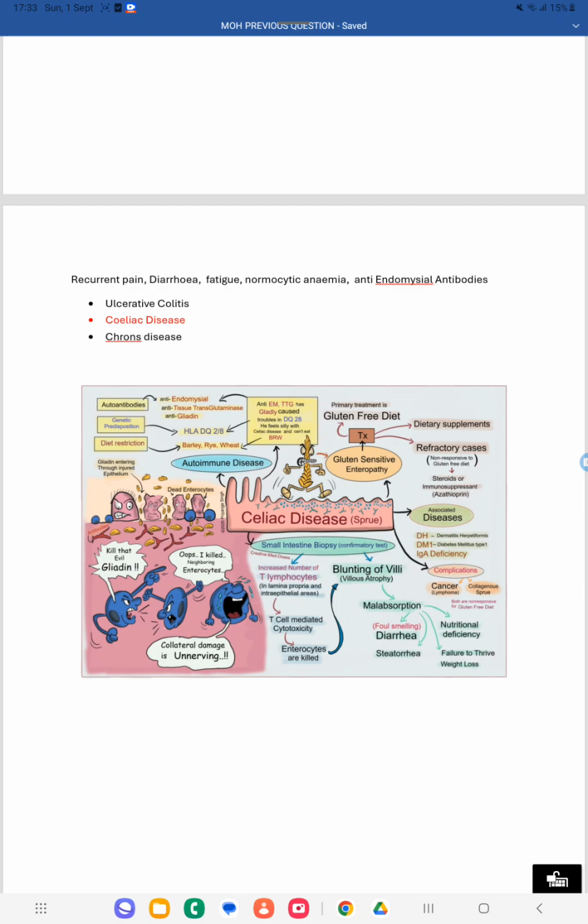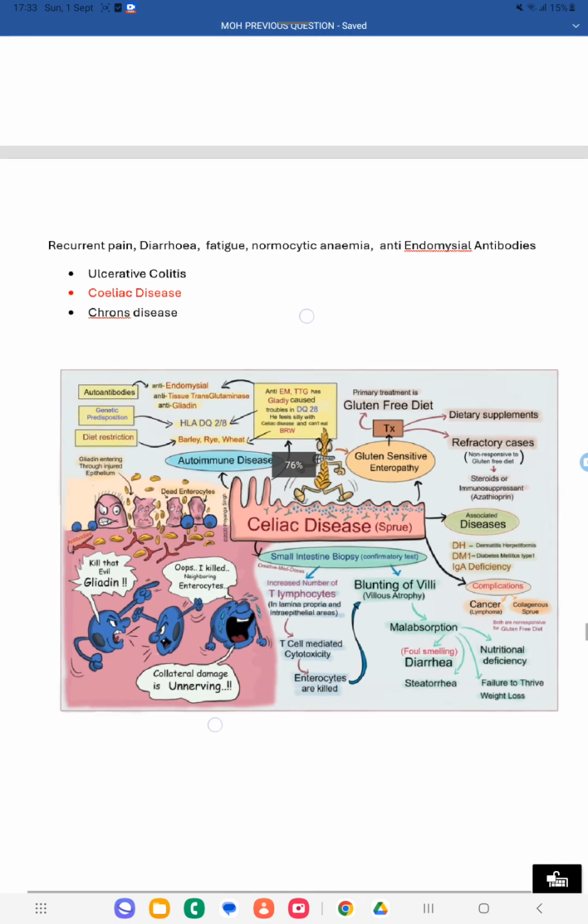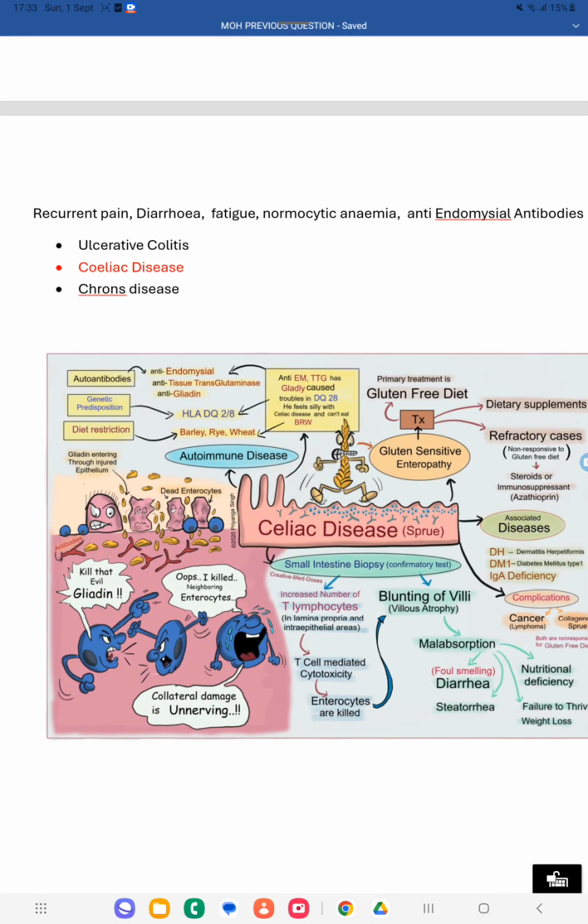Whenever the patient takes a gluten-containing diet, what happens? Inflammatory changes happen in the small intestine. As a part of that inflammation, our body produces some antibodies: anti-endomysial antibody, anti-tissue transglutaminase, and anti-gliadin.